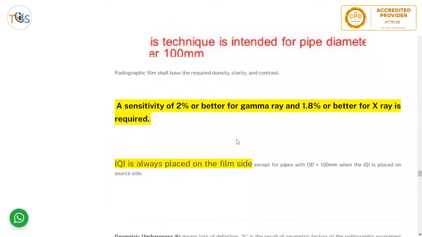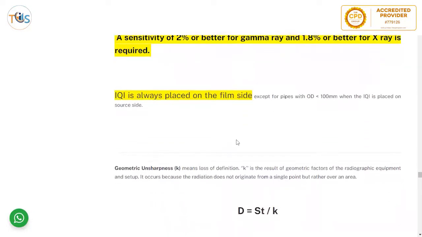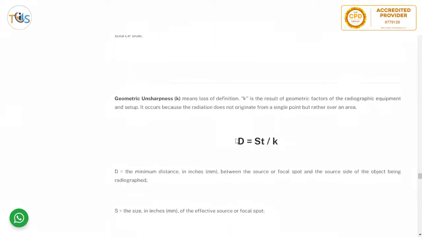Radiograph film shall have the required density, clarity, and contrast. Sensitivity of 2% or better for gamma ray and 1.8% for X-ray is required. IQI is placed on the film side always, except for pipe with OD less than 100 millimeter, when IQI is placed on the source side because it's not possible to see the IQI if it is on the film side. So IQI is always placed on the film side except with OD less than 100 millimeter.